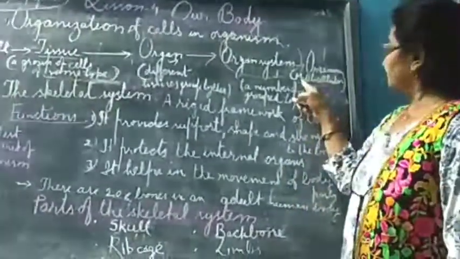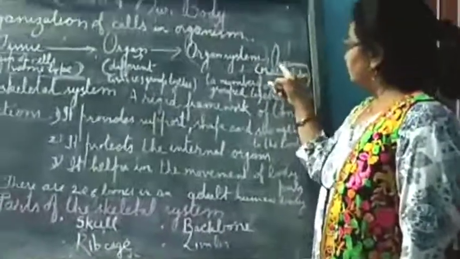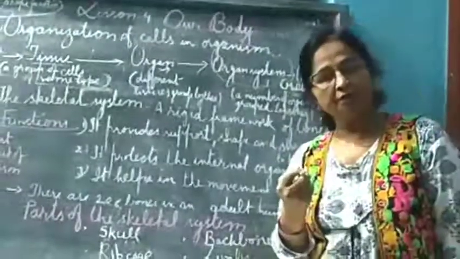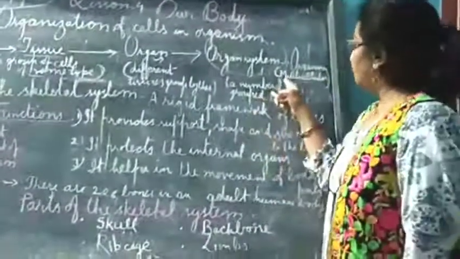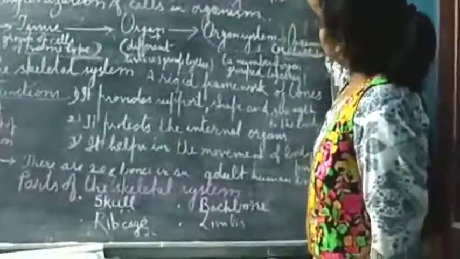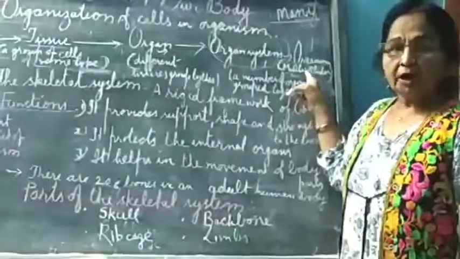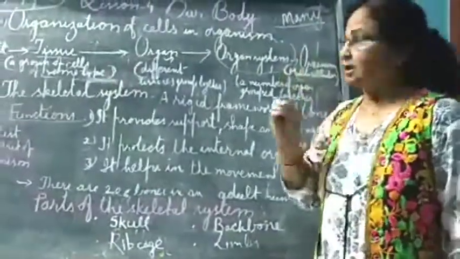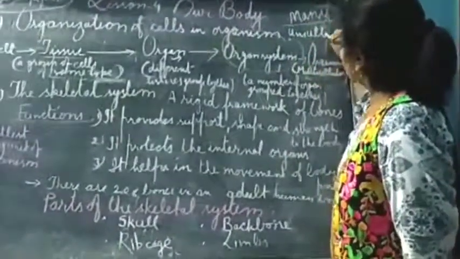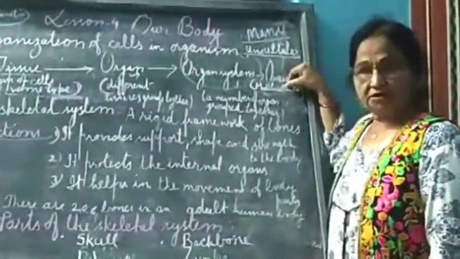So here I have written one word, multicellular. Organism means a living thing. Maybe it will be a plant or maybe an animal. Multi means many. Some animals or plants are made from a single cell. They are called unicellular. You will read these two words in higher classes.